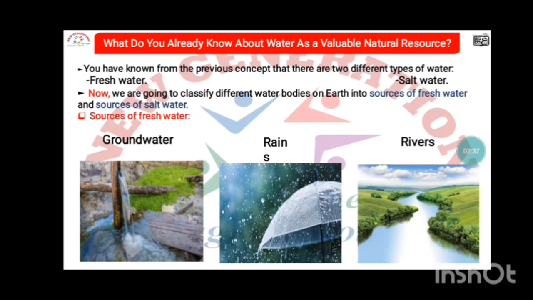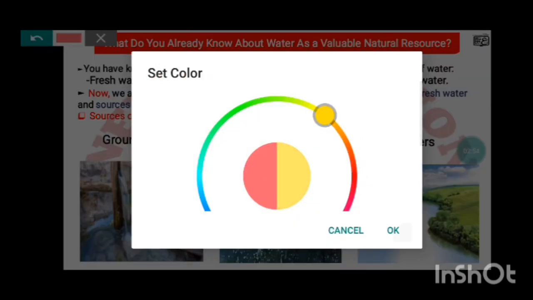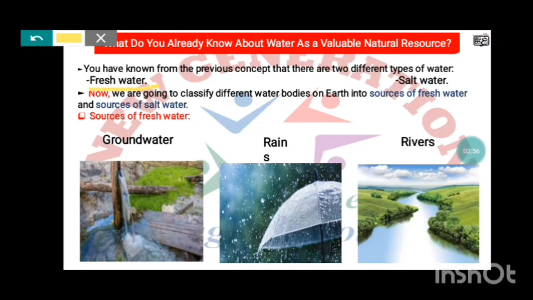And what do you already know about water as a valuable natural resource? You have known from the previous concept that there are two different types of water. Number one, fresh water, and number 2, salt water.